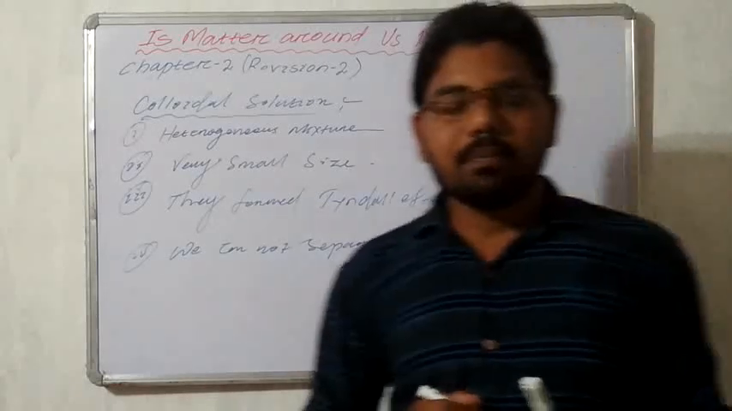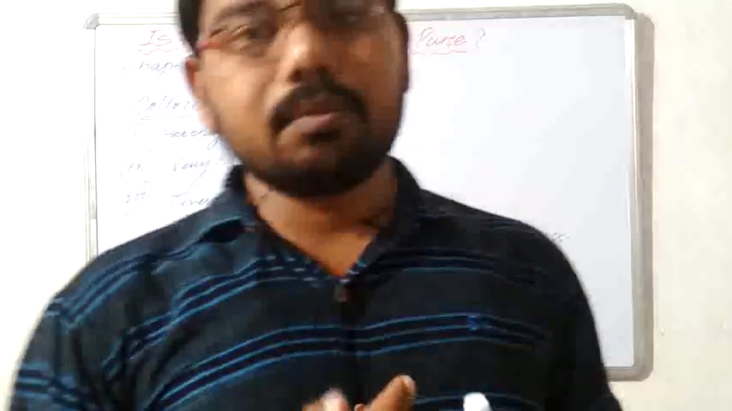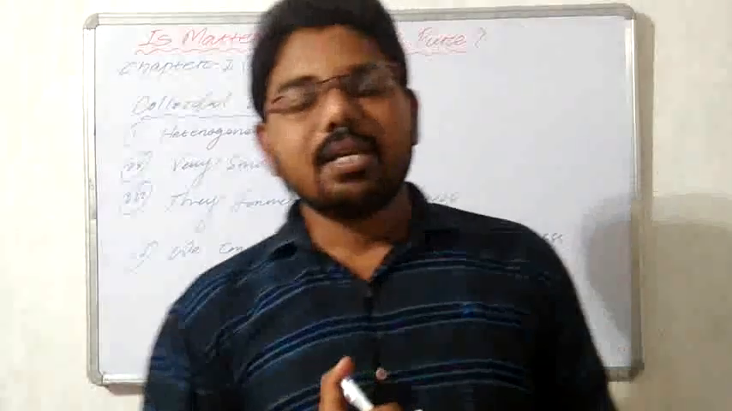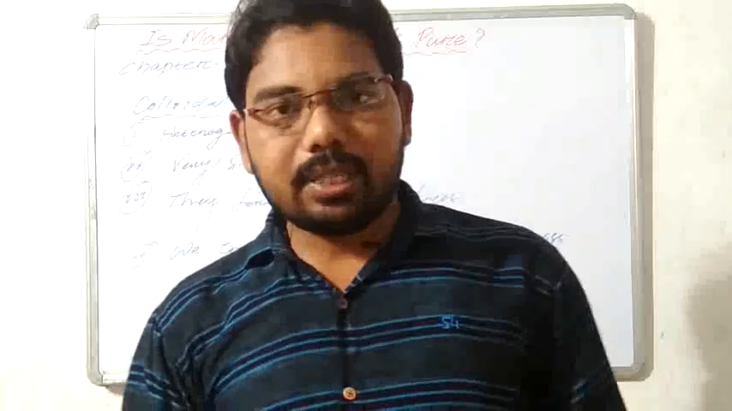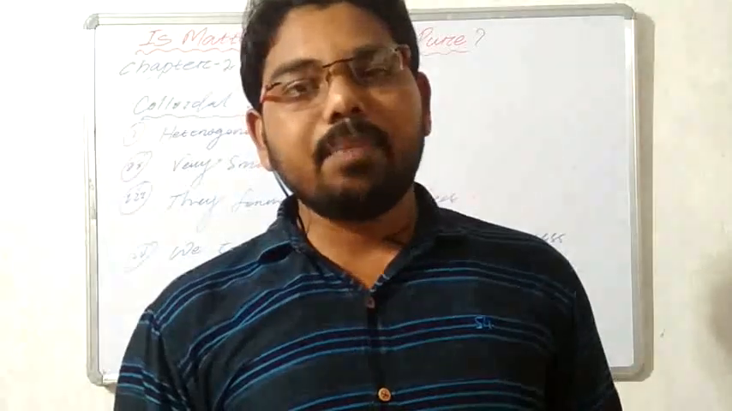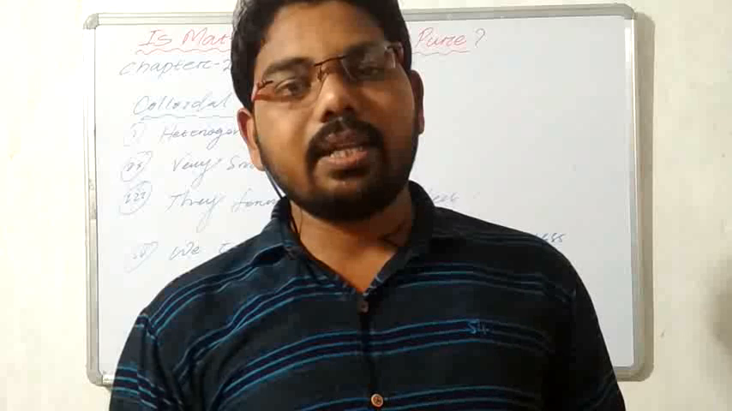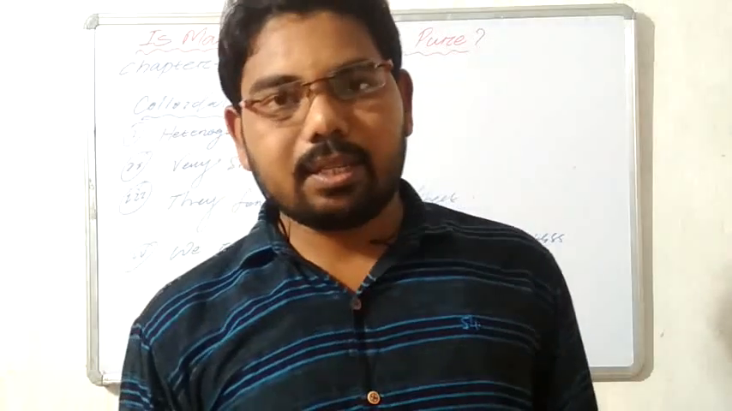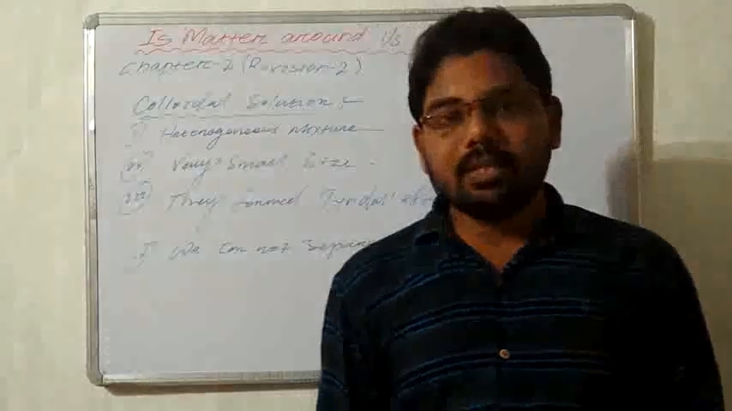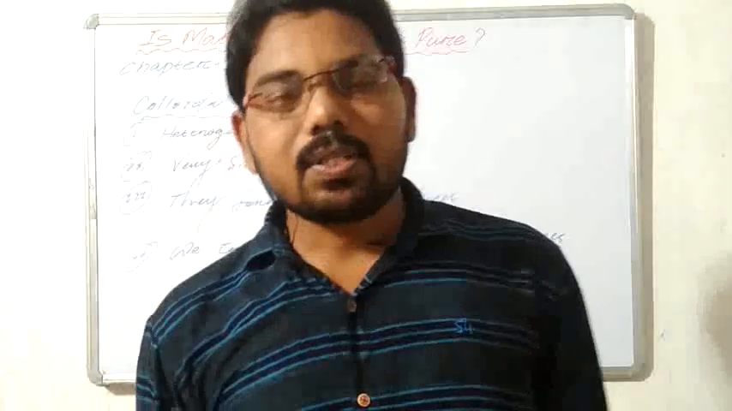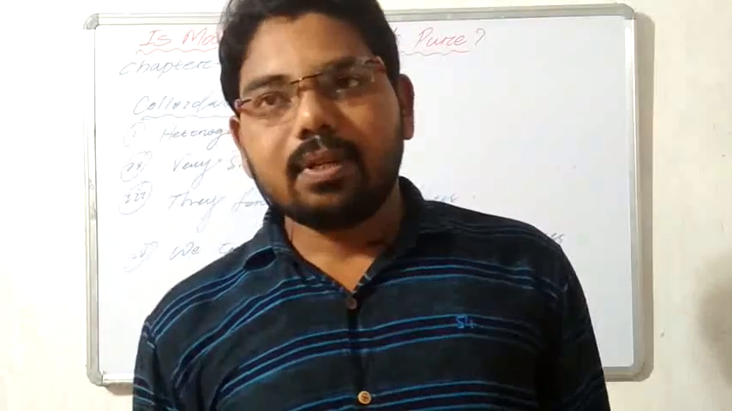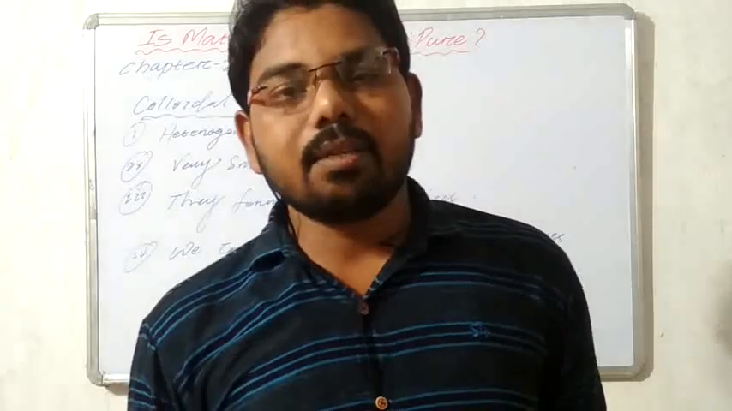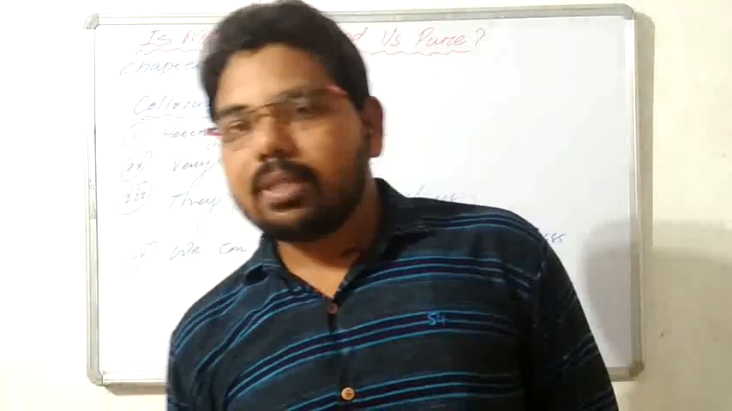We cannot separate them by filtration because the particles of the colloidal solution are very small in size, and they can scatter the beam of light. That's why they form the Tyndall effect. What is the Tyndall effect? When a beam of light is passed through a solution and the particles scatter it, so that the path is visible, that is called the Tyndall effect. For example, in the canopy of a dark forest, the sunlight is scattered, and the dust particles become visible. This is one example of the Tyndall effect.